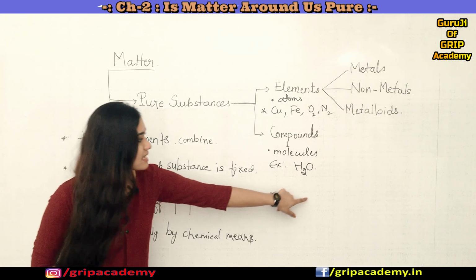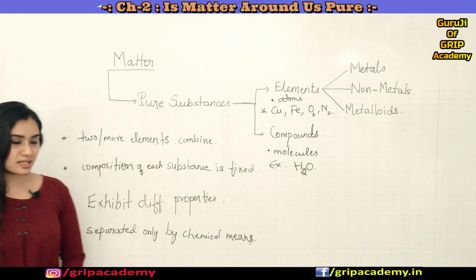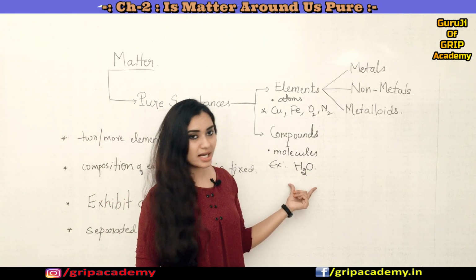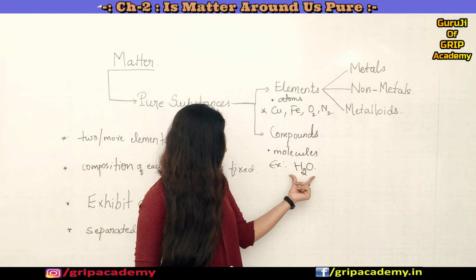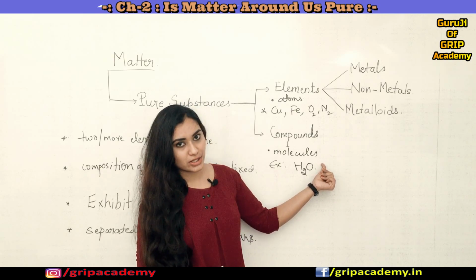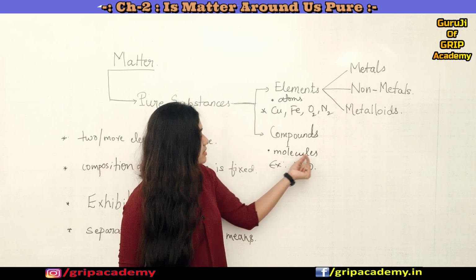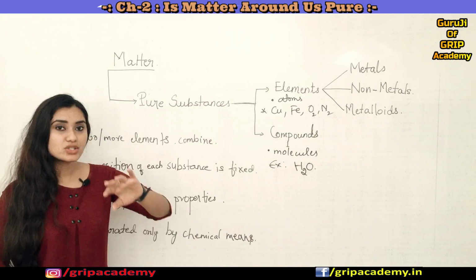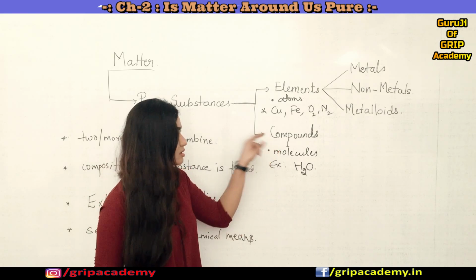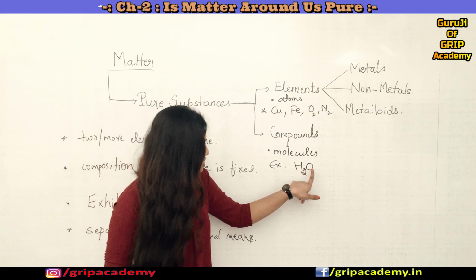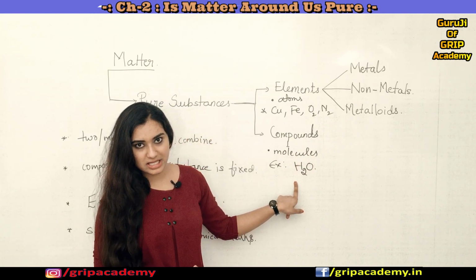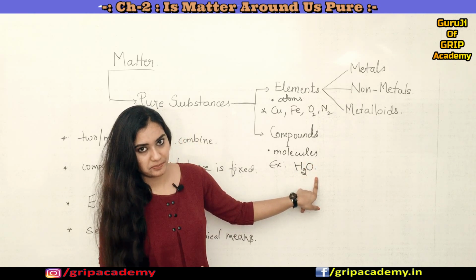So you can see the example we have taken is water itself, right? Here hydrogen and oxygen, both are different elements, and these are combined together to form a water molecule, right? So this is an example for a compound. H2O is a combination of two different elements, hydrogen and oxygen, right?